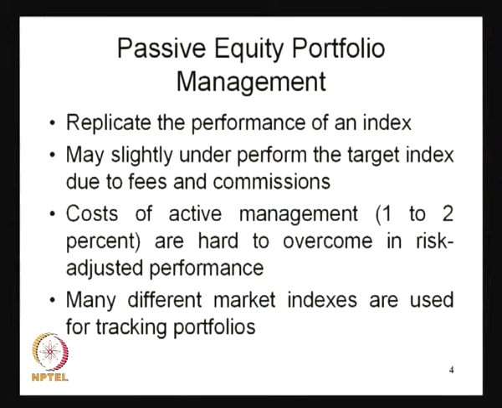Already told you, it replicates the performance of an index, and may slightly underperform the target index due to fees and commissions. Costs of active management are hard to overcome in risk adjusted performance. Many different market indices are used for tracking the portfolios. If you see these things, sometimes what we have observed in general is that the portfolio which is tracking this market index sometimes gives a return a little bit less than the market index. Why is it so? It is because of the transaction costs, or the fees and commissions, that this particular portfolio manager faces whenever they invest in that particular portfolio.